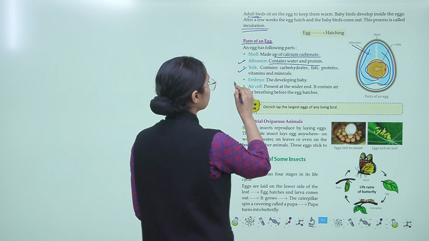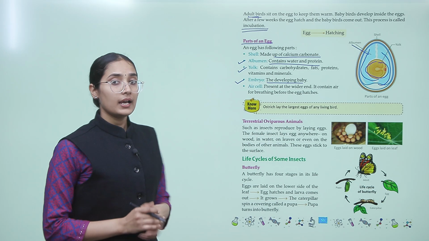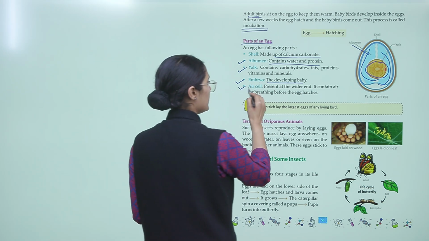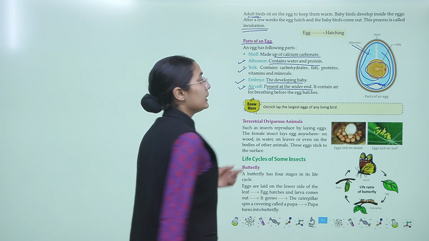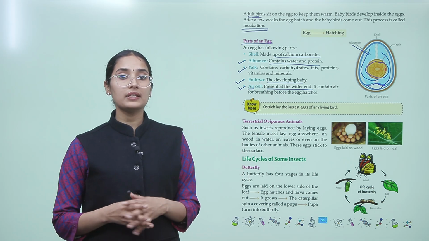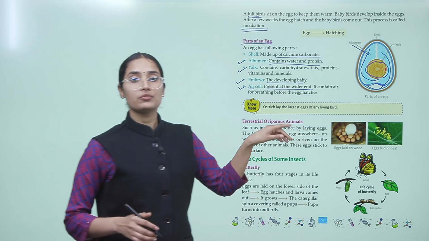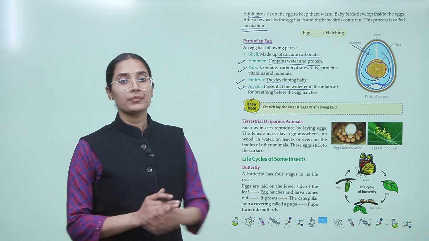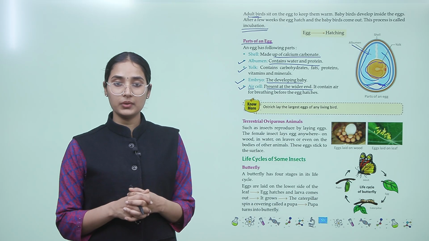Embryo is the developing baby, and it has an air cell present at the wider end, this part. It contains air for breathing before the egg hatches, right? It has some amount of air for the developing embryo. Do you know ostrich lay the largest eggs of any living bird?